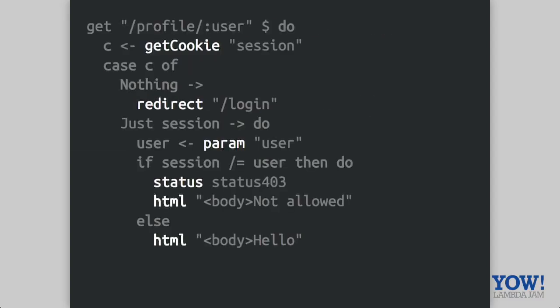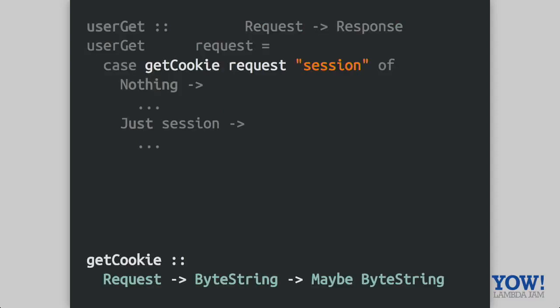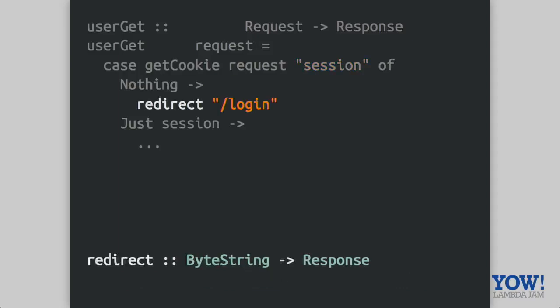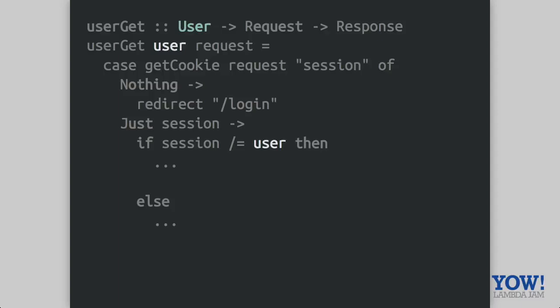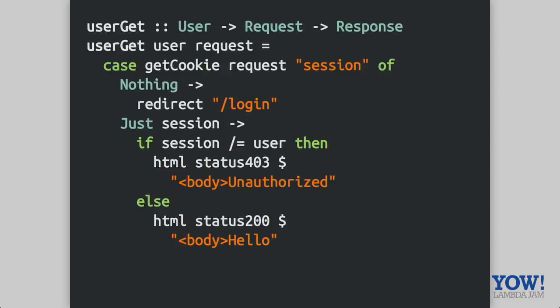With that in mind and with these functions defined, we can step through this quickly. We are pulling out the session cookie. It may or may not exist. If it doesn't exist, we want to go back to the login page, and that's just going to construct one of these responses. If it does exist, we want to compare it to this user parameter that's being passed in. Again, we'll see how that happens in a second. Finally, we can construct an HTML response with a 200 status or a 403 status, depending on what we're trying to do. So there's nothing particularly magical in there in the end.